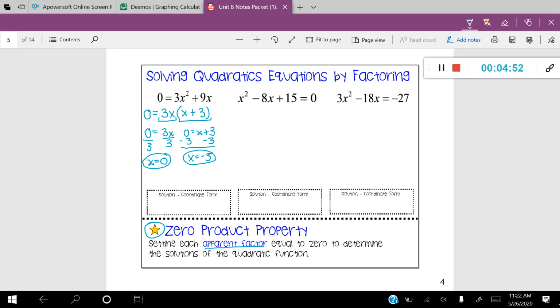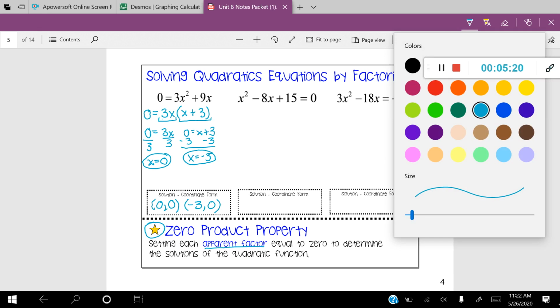Now, it's asking us to write our answers in coordinate form. Remember, an x-intercept will always just be a coordinate that starts with the number that you're given, and then your y value would be 0. So I'm going to go ahead and write this. 0, 0 would be my first one, and negative 3, 0 would be my second one. These are the locations in which the graph crosses the x-axis.